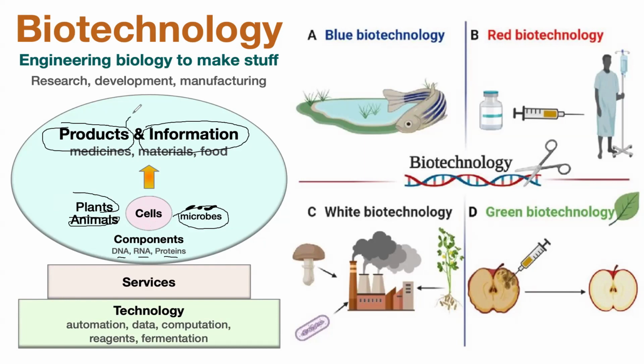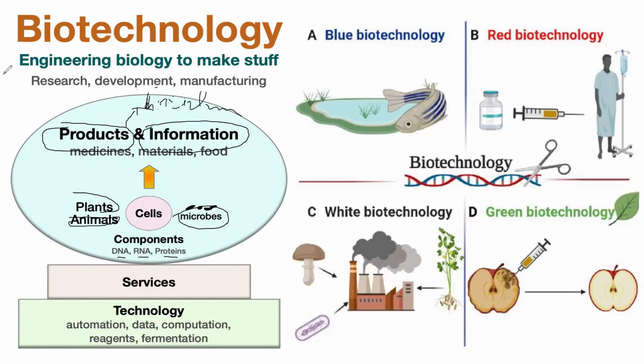Some examples of the products that can be generated from biotechnology: we have insulin. Insulin can be generated as a product from biotechnology.